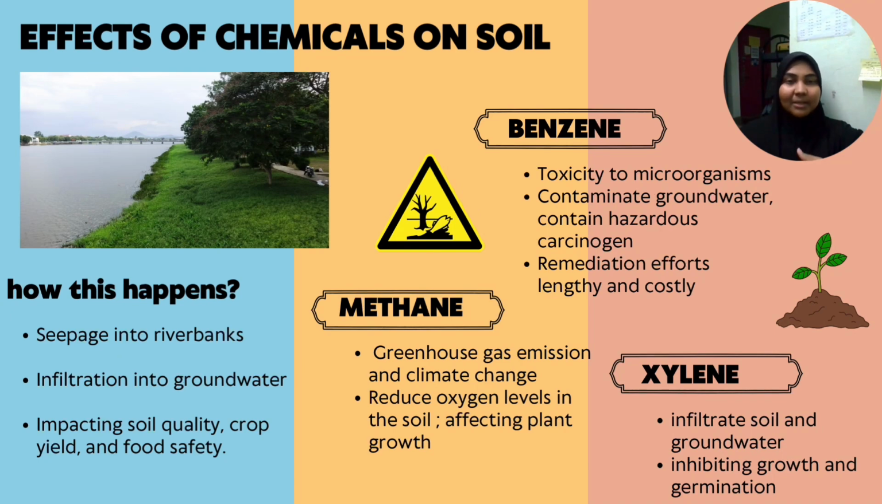So how do these chemicals actually seep into the soil? It all starts from toxic waste being discharged into the river. As polluted water flows, the soil on the riverbank will absorb these chemicals.